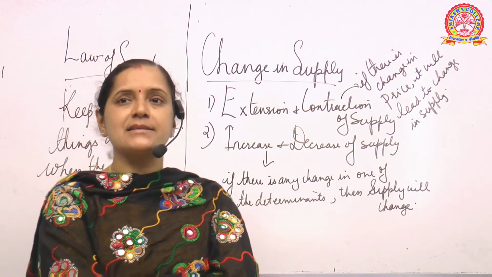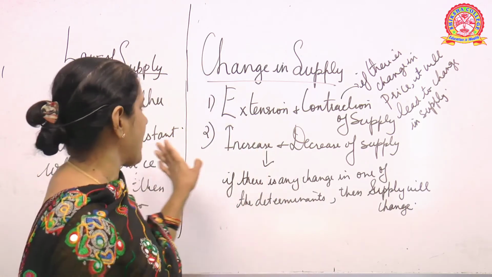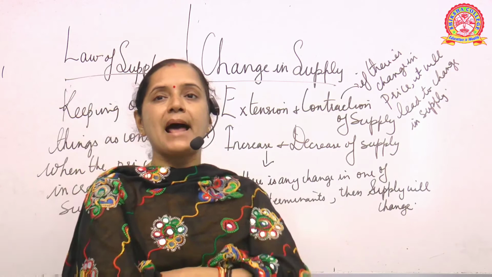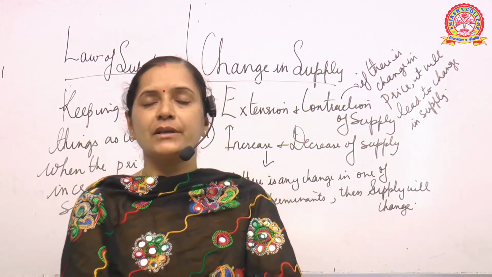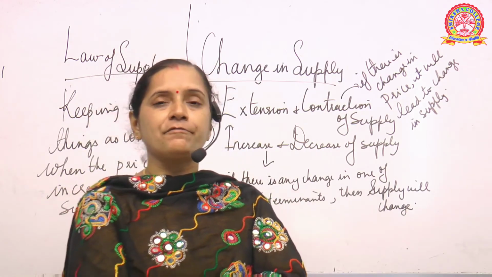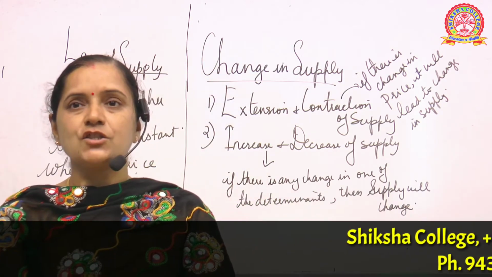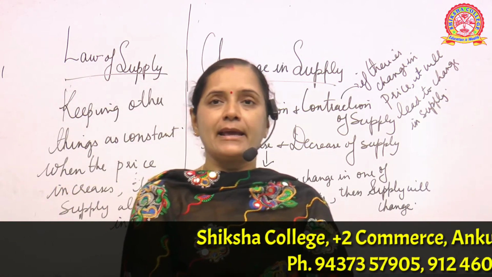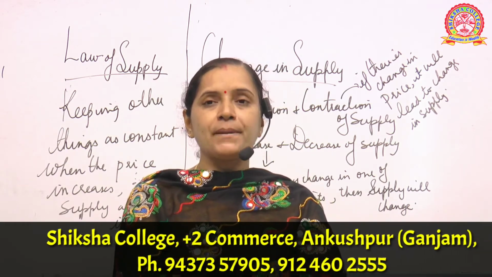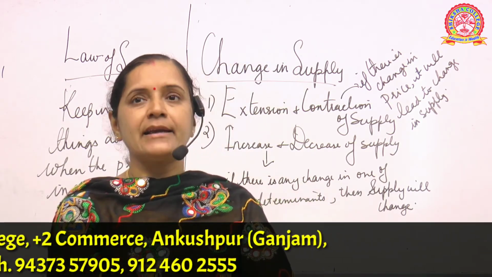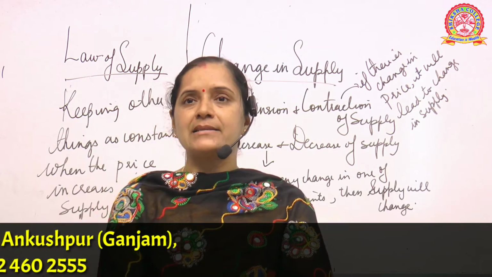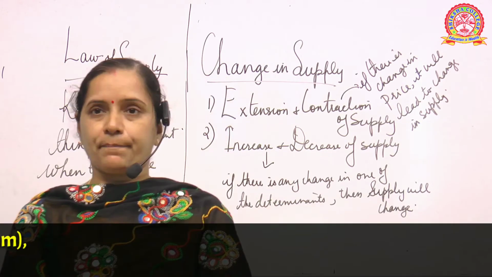As we have already discussed under the law of supply, if the price of the commodity or good increases, it will definitely increase the supply also. So if there is a change in price, it will definitely lead to change in the supply.